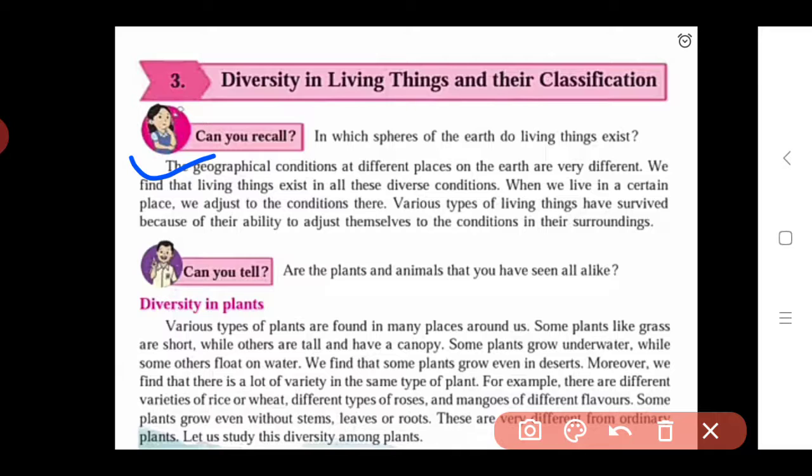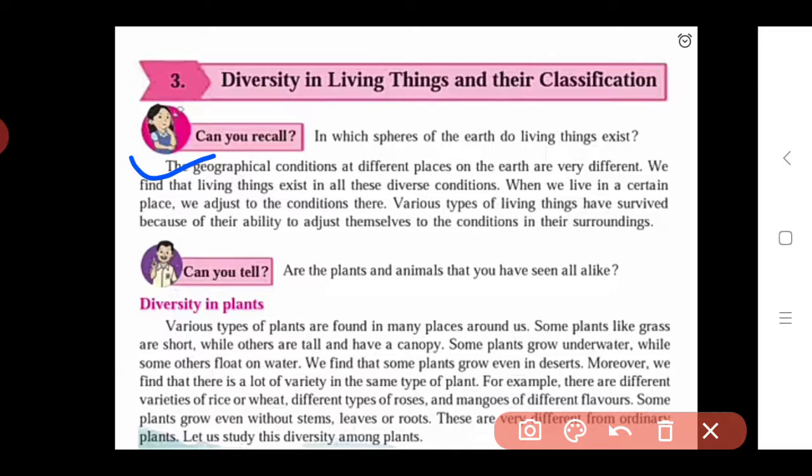Okay, so when we live in certain places we adjust to the conditions there. Our lifestyle or habitat is adjusted according to the environment or surroundings in which we live. So in that way we adjust some of our habits or lifestyle to the surroundings. Various types of living things have survived because of their ability to adjust themselves to the conditions in their surroundings. We see a variety of living things in plants and in animals, depending upon their places.